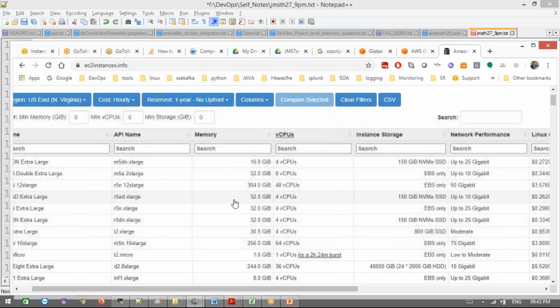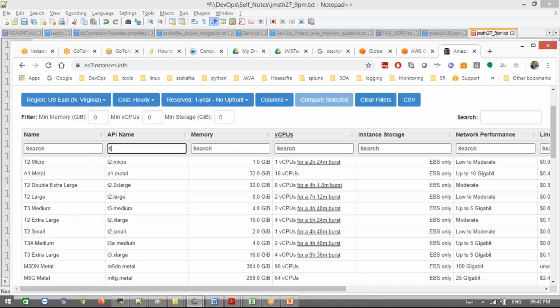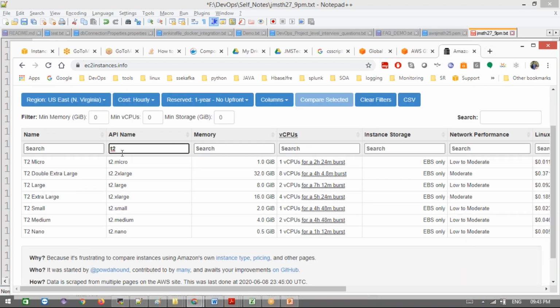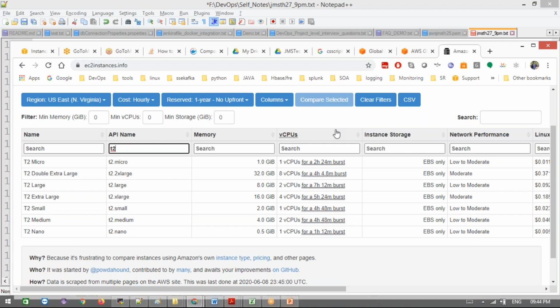You can filter it here, and then let's say T2 micro. What does T mean? That is for burst kinds of workloads. Then you choose whether you want memory-type or CPU-type instances. If you are going to use more CPU, we have C type instances for CPU, and M type for memory. T2 means burst type. There are different features of burst, and we'll discuss them in depth when we go into in-depth AWS.